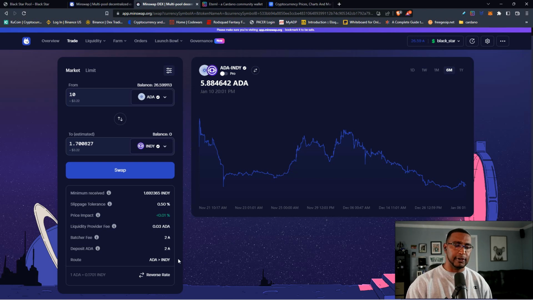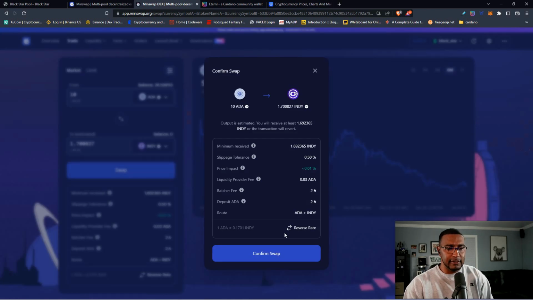But when you compare Cardano to other blockchains, and we're supposed to be very competitive with fees, that fee is actually ridiculous. What happens when ADA is back at 50 cents, $1, $2, $3? If it goes as high as $5, this needs to be adjusted and scaled. It should not be a set fee, in my opinion. So anyway, you would then hit swap. Again, it'll run down the fees.